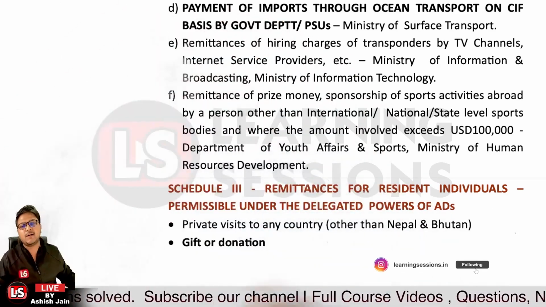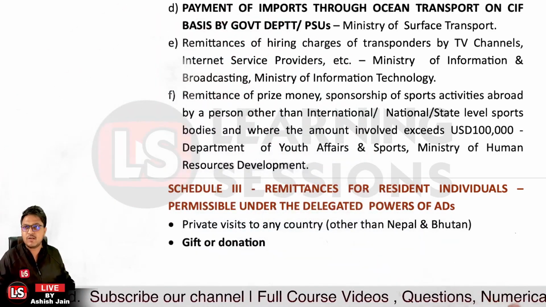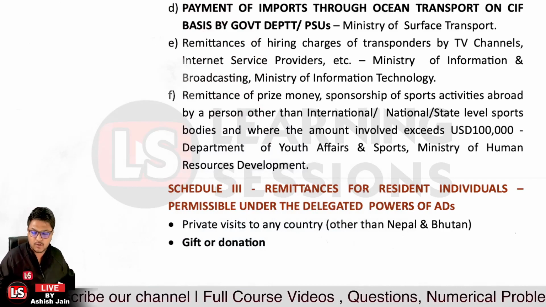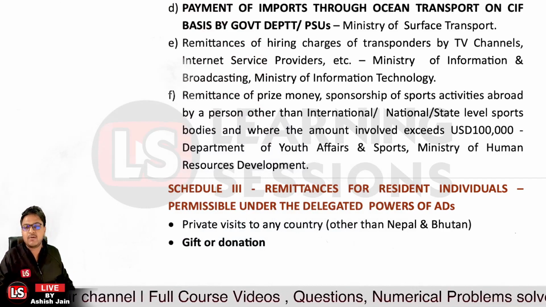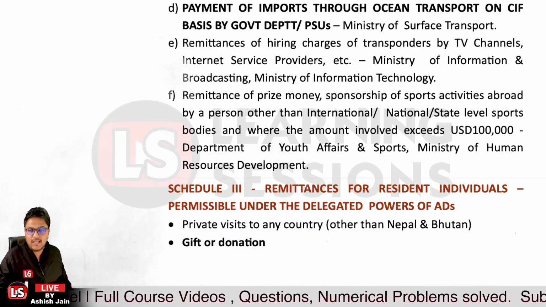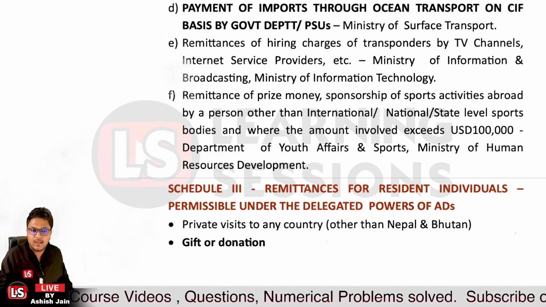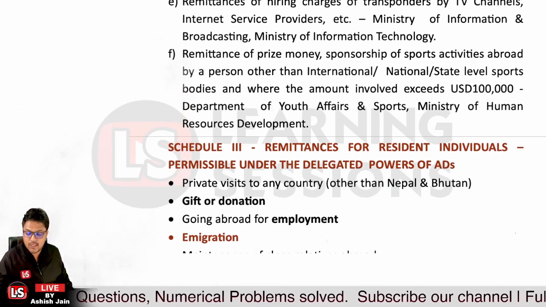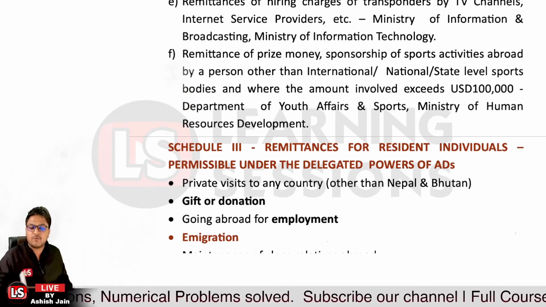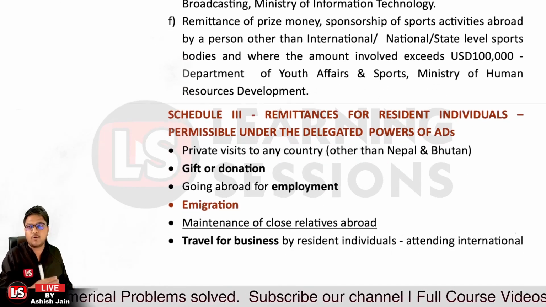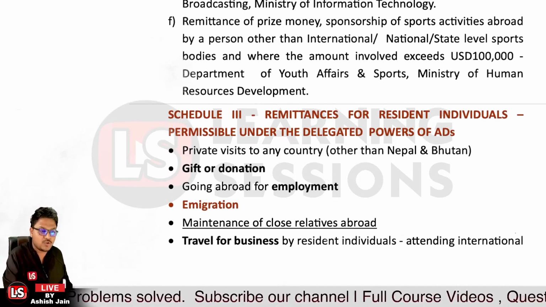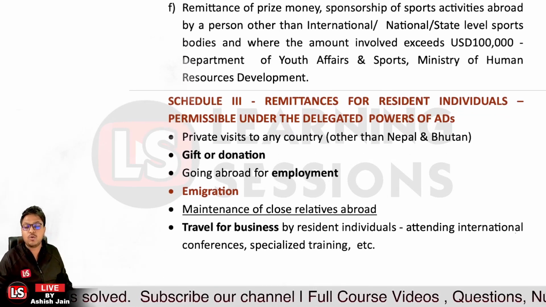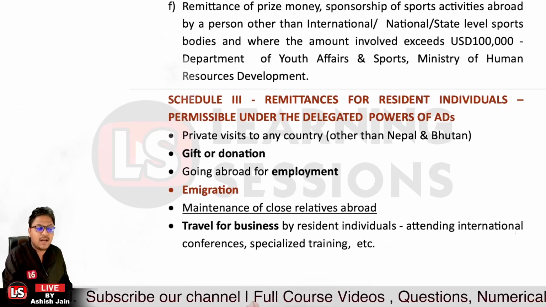Now let's have a look at the transactions which are permitted. First of all, if you are going for a private visit outside to any country except Nepal and Bhutan, you can remit the money for that, and for gift and donation, that is allowed. You can also, if you're going outside for employment purposes, for immigration or emigration purposes, if you're going to send money for the maintenance of your close relatives over there, or if you're going abroad for travel or business purposes, that is also allowed.